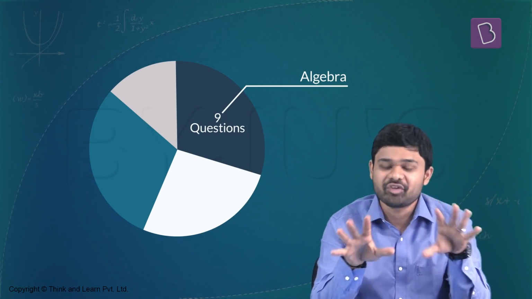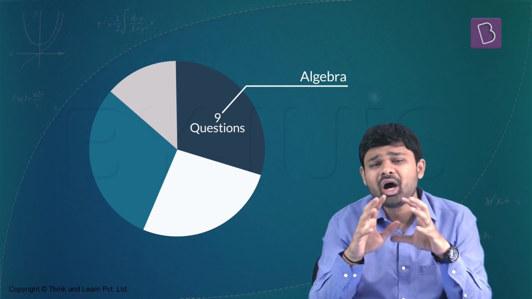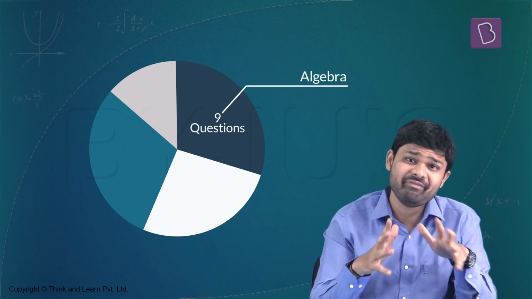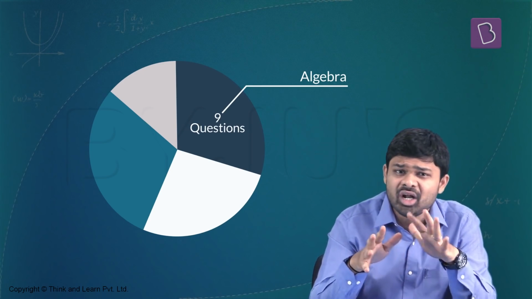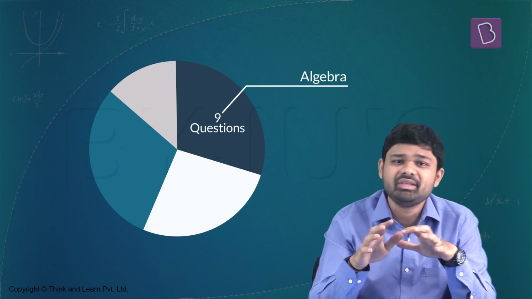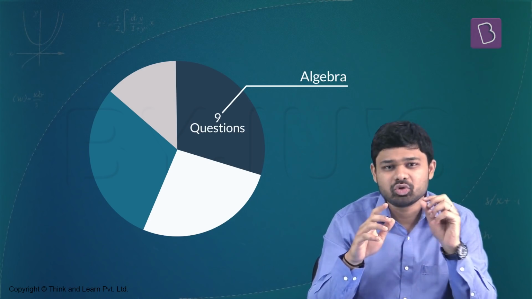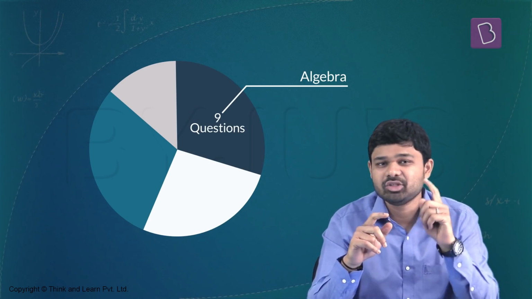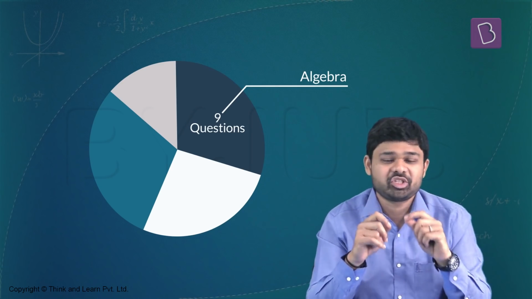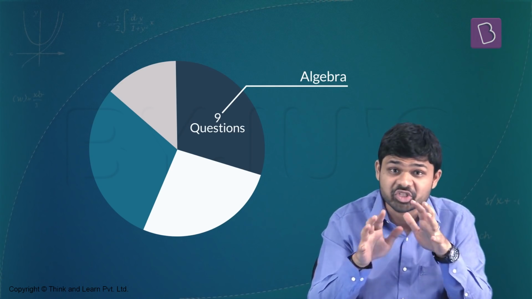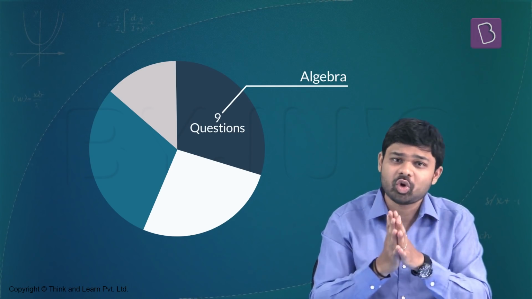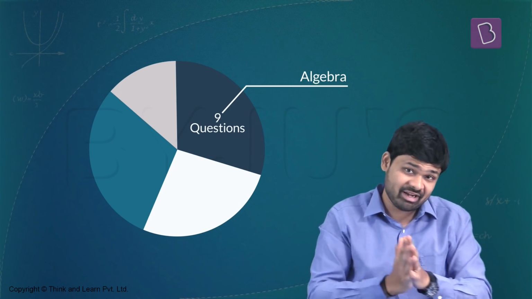very simple from algebra. When you talk about whether these questions were lengthy or not, I would say that 50% of these questions were lengthy, the others weren't lengthy. So, of course, mathematics paper tends to be lengthy. So remember that you have to actually allocate a lot of time because not every question will have shortcuts. So half of the questions which came from algebra were lengthy.